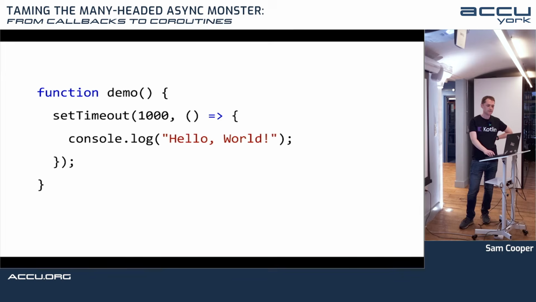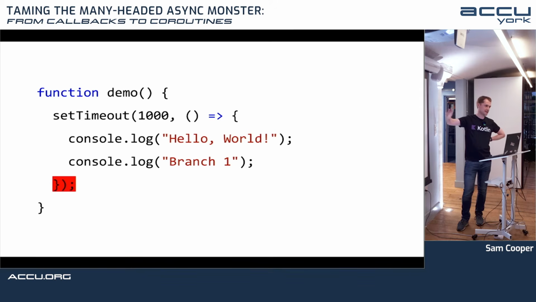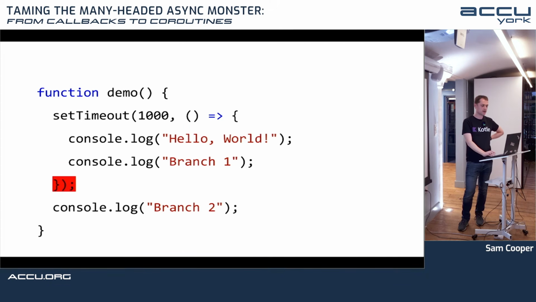So how do we fix it? How do we make it go away? I want to do something slightly unconventional. Let's focus in on this bracket at the end of the code here, because this is the crux of our issue. If we put some code before this bracket in our demo function, then that's in branch 1. That's part of our delayed code that runs on our timer. If we put some code after this bracket, that's now part of our second code path. That's the code path that's going to run when that demo function returns immediately to its caller.